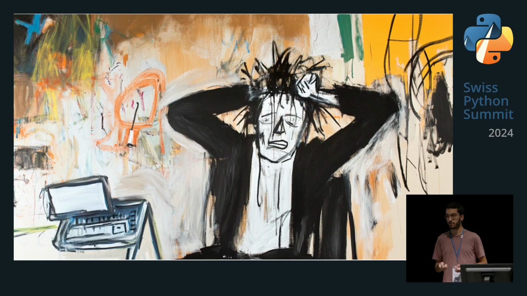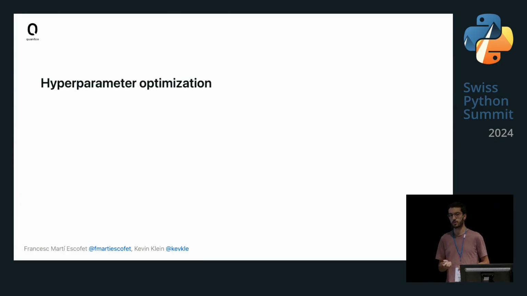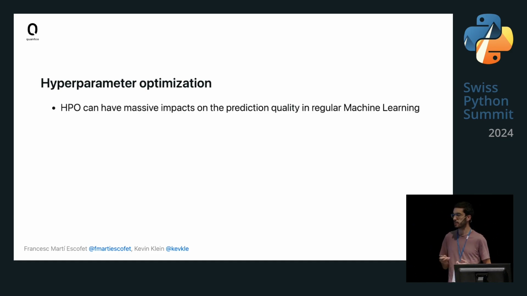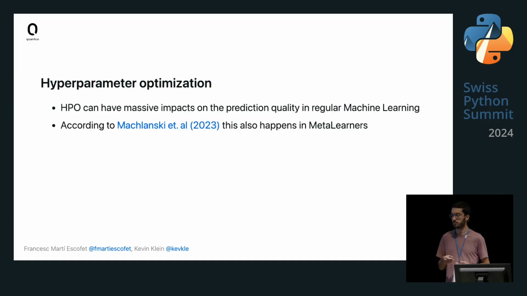And the first idea that came to our mind was to do hyperparameter optimization. If you've used machine learning models, you know that hyperparameter tuning has a really high impact on the prediction and how good the models are. And tuning these parameters is really important to have good models. There are some works in recent papers that show that this also happens in meta-learners, which is intuitive because if these base models change their predictions due to the hyperparameters, then the final CATE estimate is also going to change a lot.